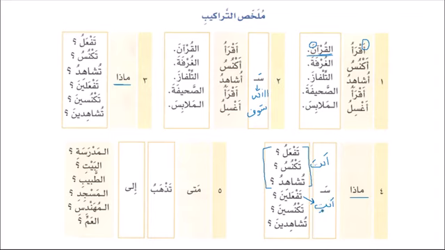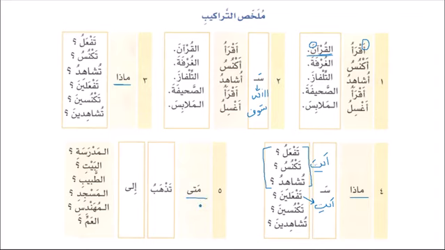So for the singular feminine مخاطب, the person that you are talking to, if she is a lady or a feminine, then we will use تفعلين تكنسين وتشاهدين. And if the person who is next to you is singular masculine, then we will say تفعل تكنس وتشاهد. So both of them start with the ta. However, for the singular masculine, it comes with dhamma, with the sound of u, and for the feminine, it comes with the sound of ina. تفعلين تكنسين وتشاهدين. And then we have mata. Mata is used to talk about the time.